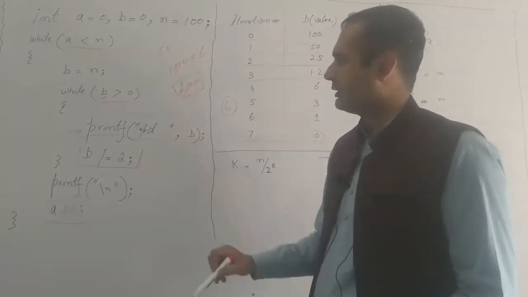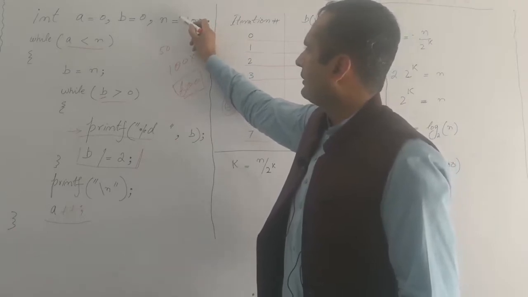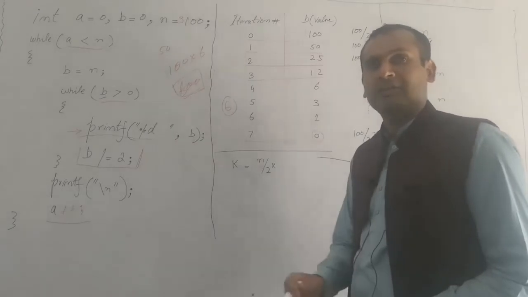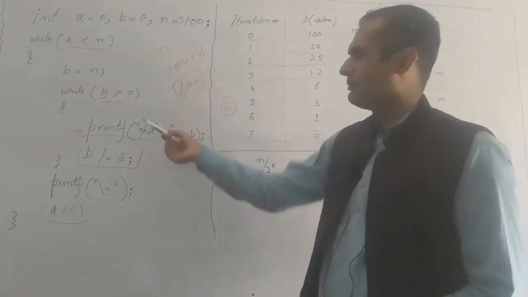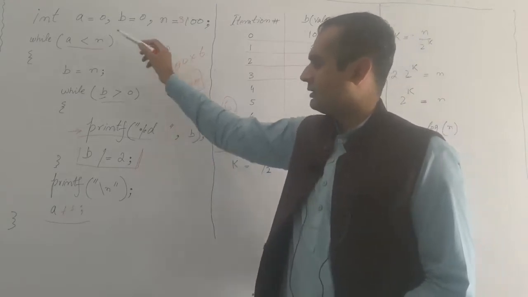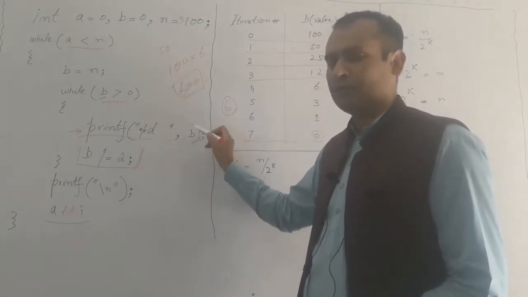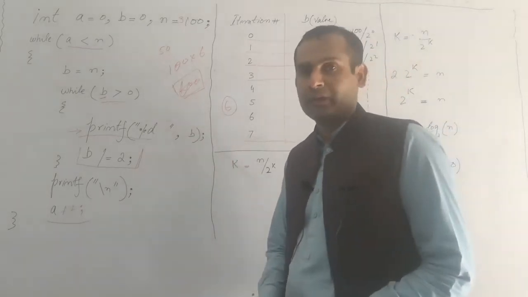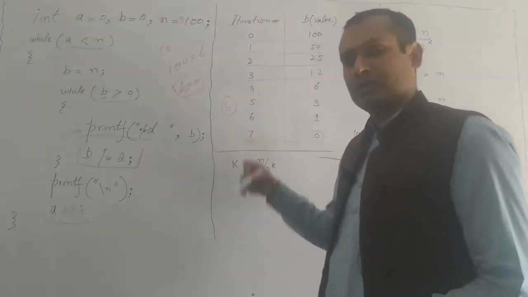Okay, the next thing. If I say that the number of elements is 3100 or 31,000, now you tell me how many times this statement that is printing the value of b will be executed. Well, you cannot answer. Why? Because you don't have a general formula. Now let's talk about the general formula.